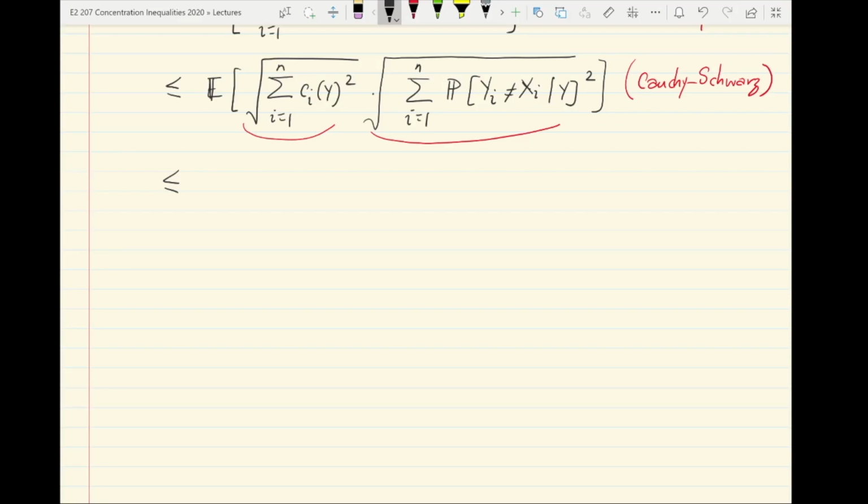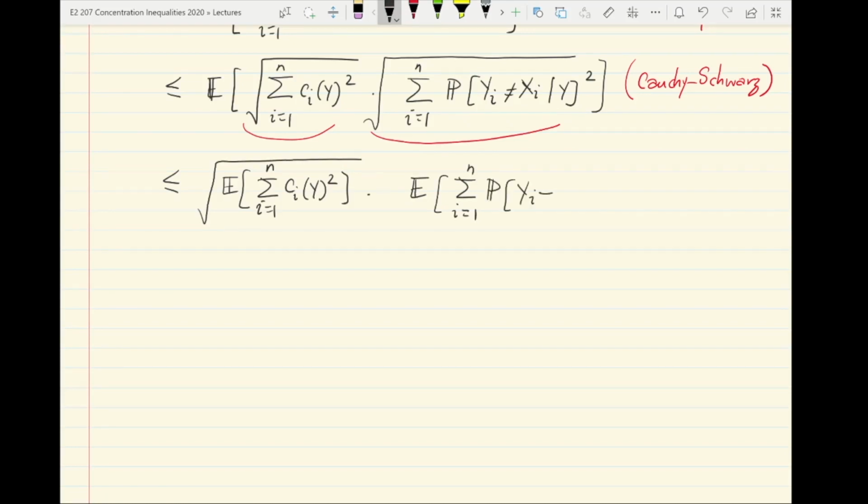So formally this just becomes the square root of the expected value of the sum of Ci y square, into another square root of the expected value of the sum of all these conditional probabilities squared.